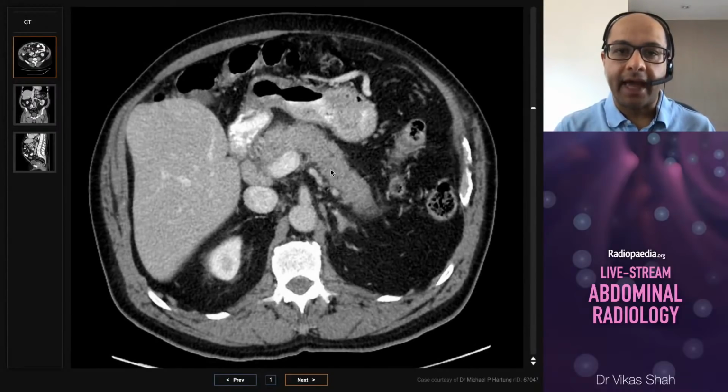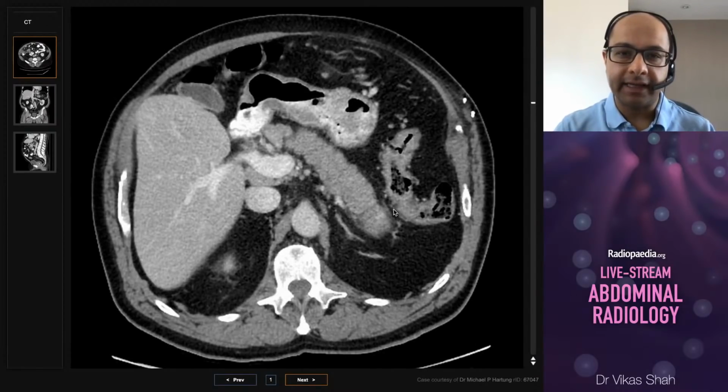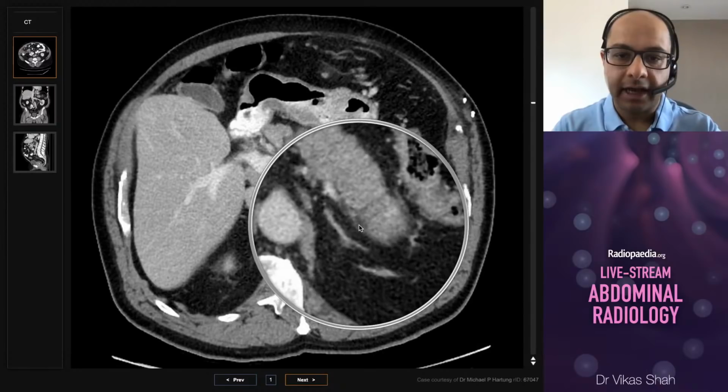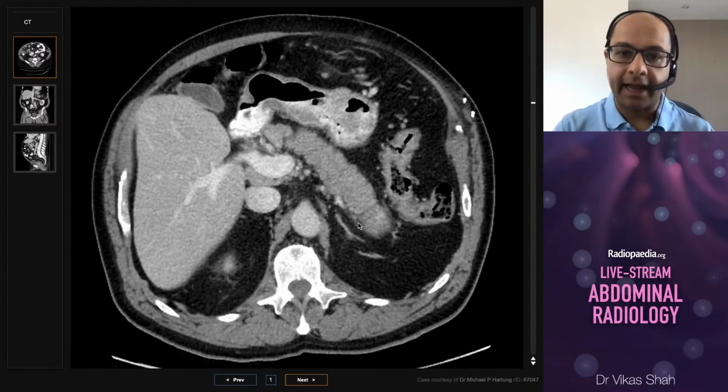The fat stranding that you get associated with this type of pancreatitis is much less than with acute pancreatitis. It's often subtle and only in the immediate vicinity of the pancreas. Often you see a low density halo surrounding the gland, and here we can see that just about near the tail, where we can see this low density halo around the gland.